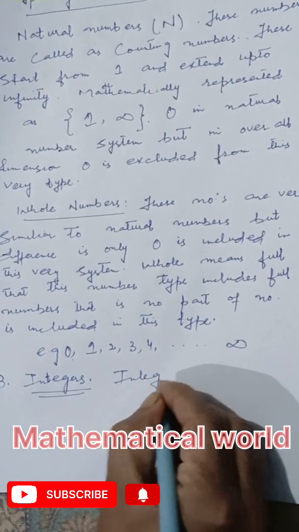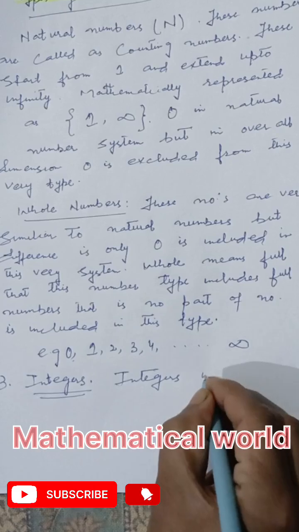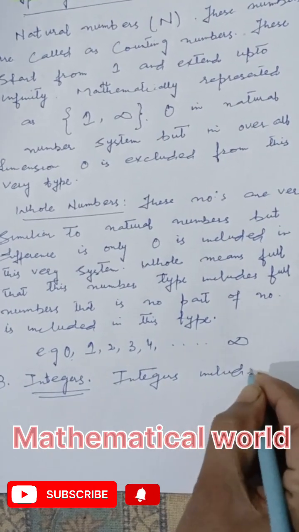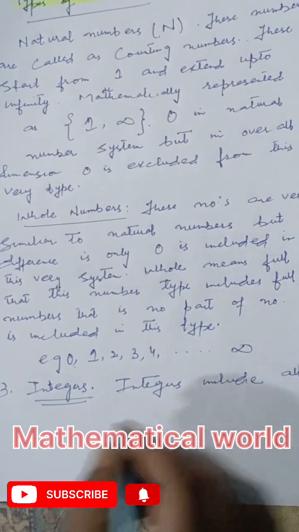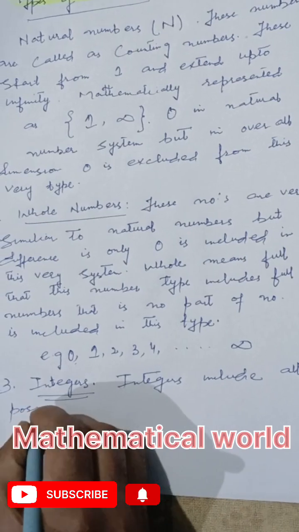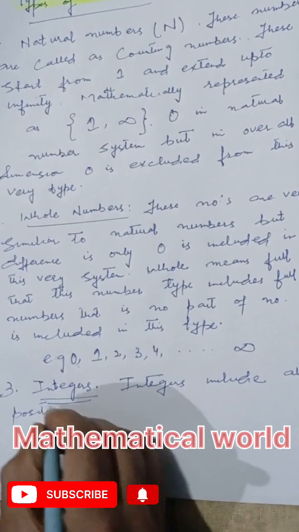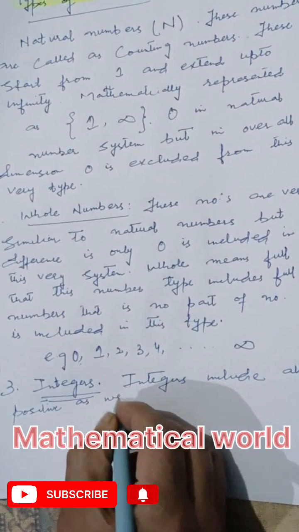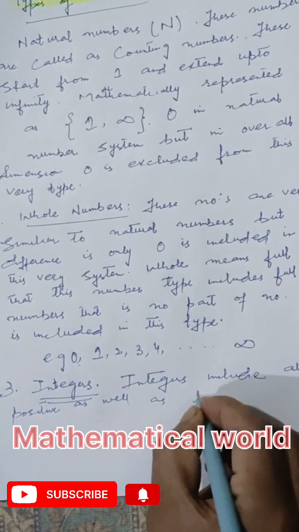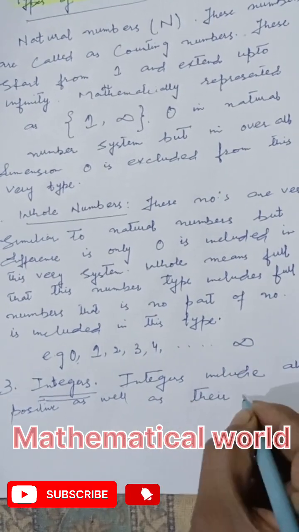Integers include all positive numbers as well as their negatives.